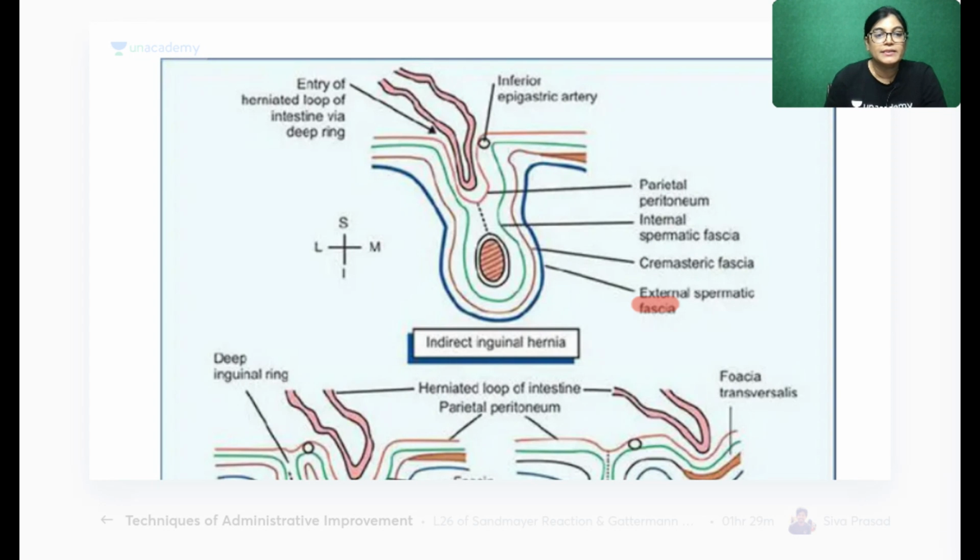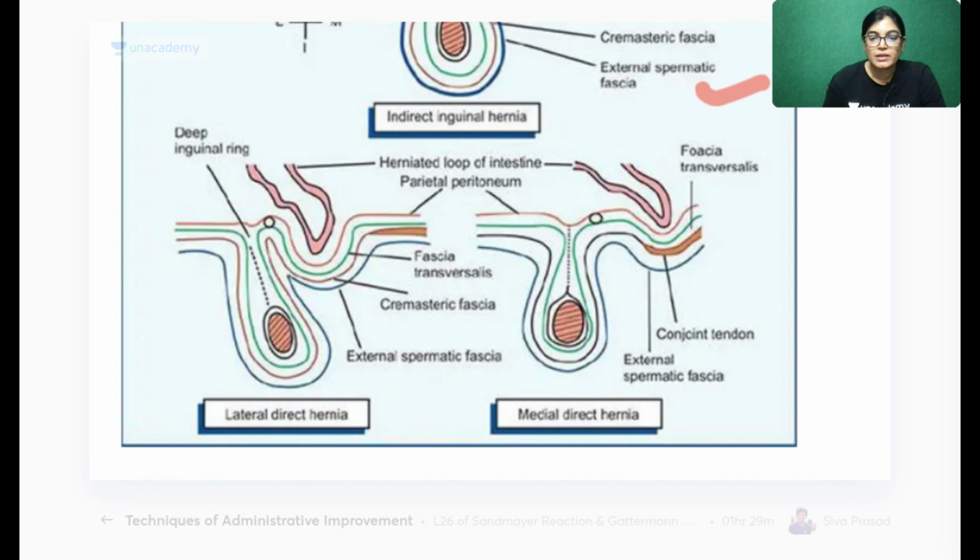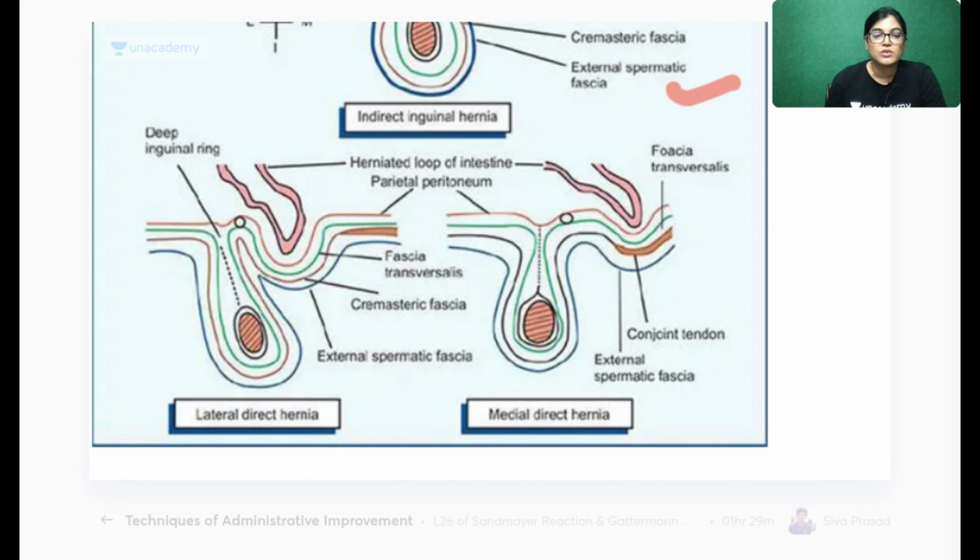Is it okay? This is the entry of the herniated loop with the coverings. The first thing is that an indirect inguinal hernia is a protrusion lying lateral to the inferior epigastric vessels. These are the coverings: parietal peritoneum, internal spermatic fascia, cremaster muscle, and external spermatic fascia. Now see the layers in the case of direct.